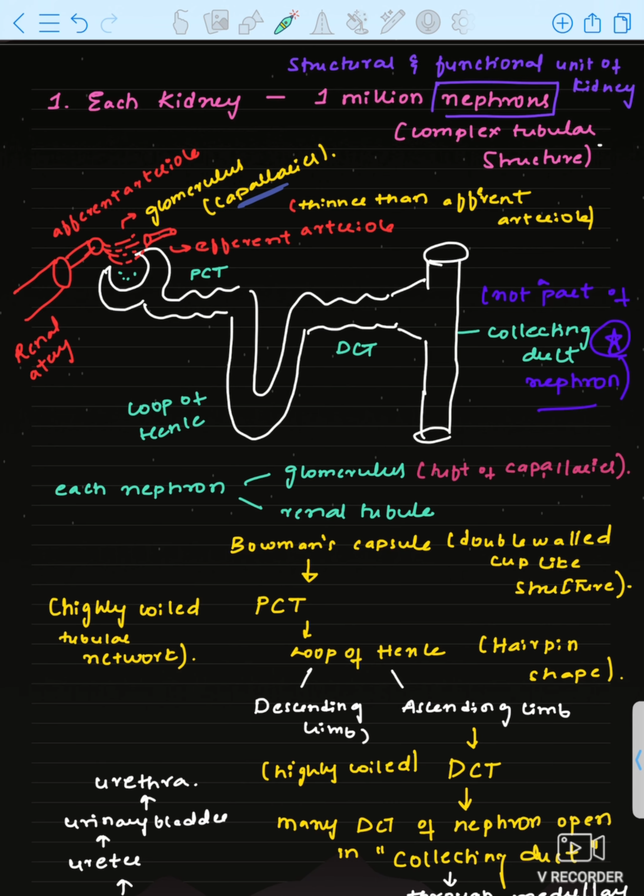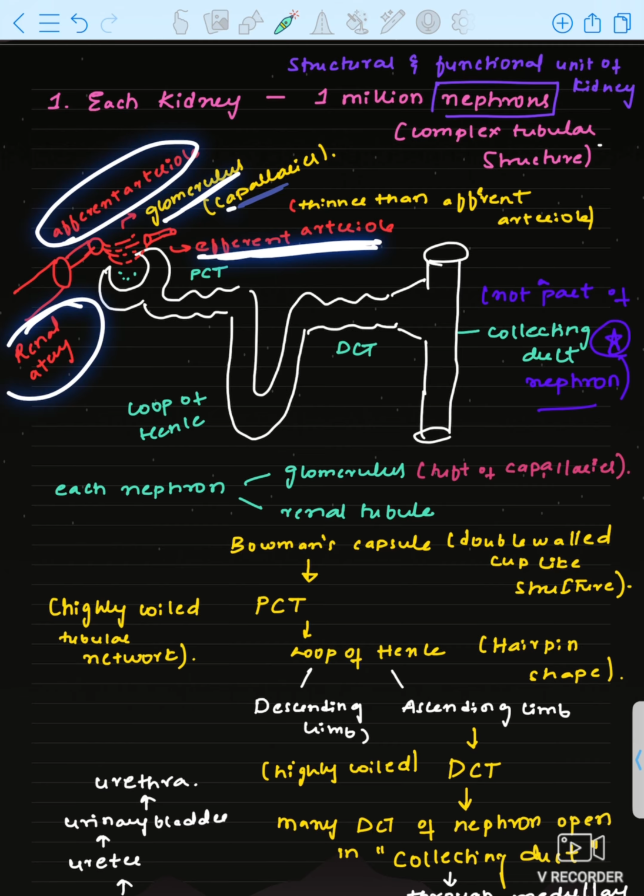Up to here only it will break into capillaries and then form a vein? No, it's not correct. Here again it has to supply blood to the other parts of the nephron. That is why it will form the efferent arteriole. Okay, renal artery, afferent arteriole, glomerulus, that is capillaries, and efferent arteriole.